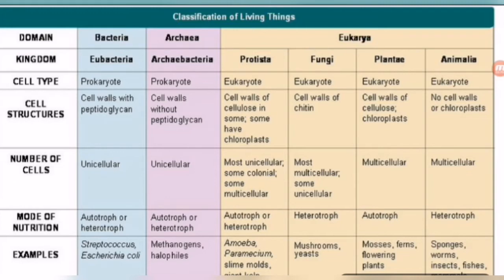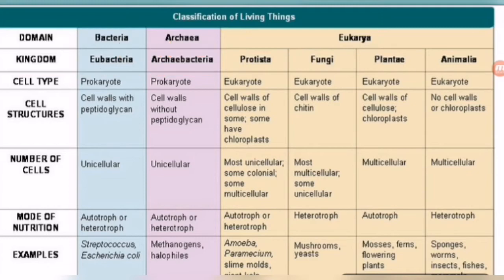In Eukaryota, all four kingdoms of the five kingdom classification except Monera are placed. And monerans are divided into these two categories, Bacteria and Archaea. After the domain we study the kingdom, because the domain is the biggest category and the kingdom is the next bigger one. So next are the kingdoms Eubacteria and Archaebacteria. Monera of the five kingdom classification given by R.H. Whittaker is divided into two categories, Eubacteria and Archaebacteria.